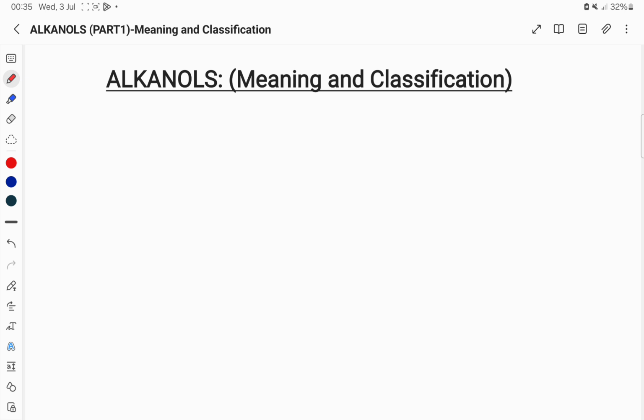So when we are talking about alkanols, alkanols are alcohols, and they are things we interact with as long as we are taking all these daily products, be it sanitizers or alcoholic drinks. Alkanols are a group of alcohols, and we can also refer to them as saturated alcohols.